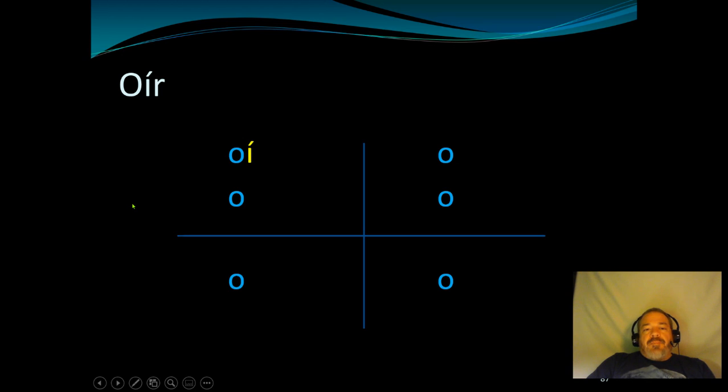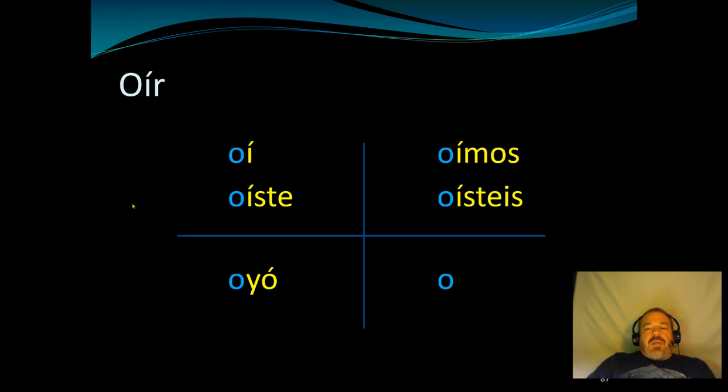Oí, oíste, oyó, oímos, oísteis, oyeron. I heard, you heard, he heard, she heard, we heard, y'all heard, they heard. Ustedes heard. All right.